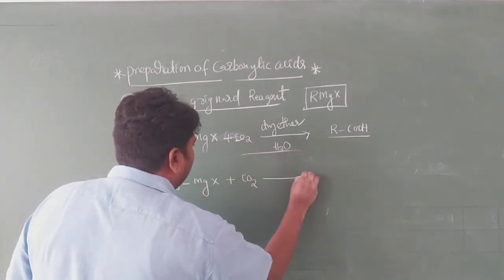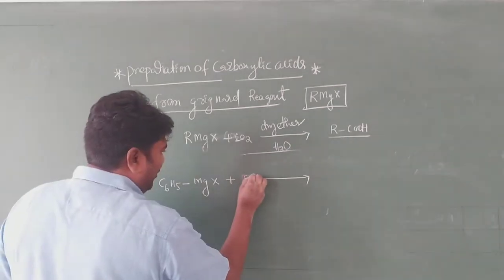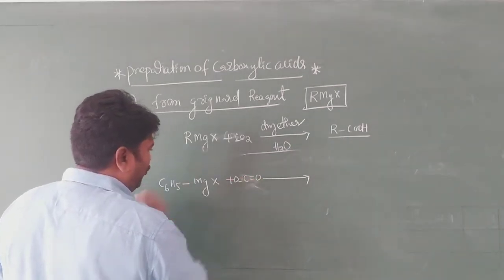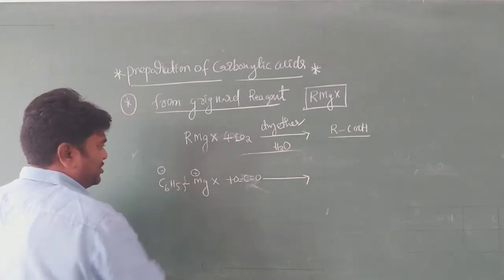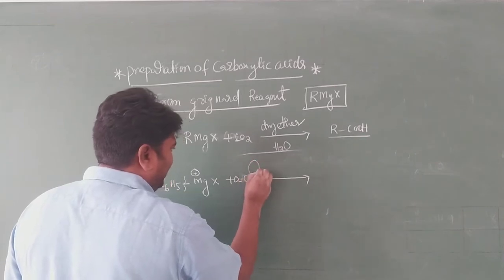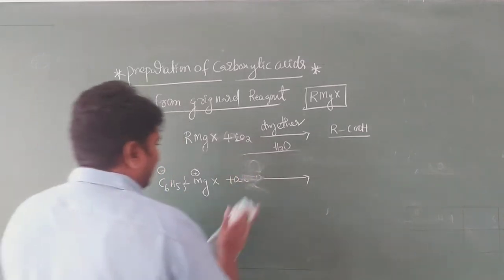It is very, very important, my dear students. Same thing: C=O and C=O. Here bond breaking gives a minus charge and a plus charge. These electrons are shifting here only, to the oxygen.